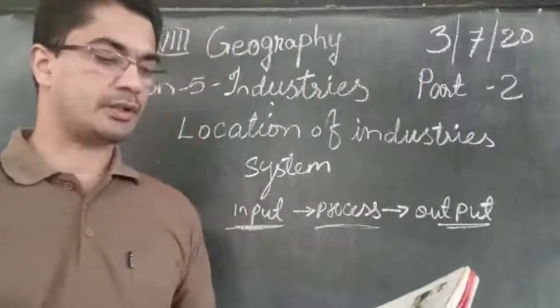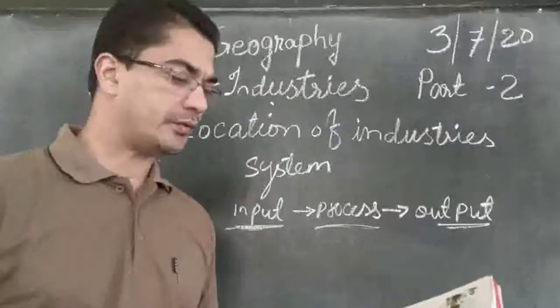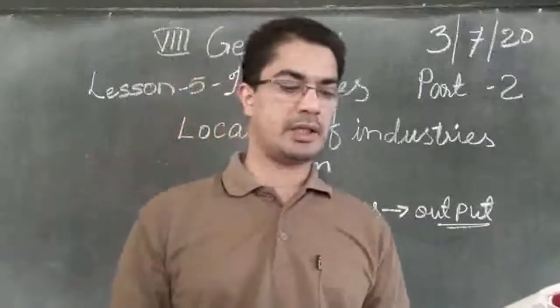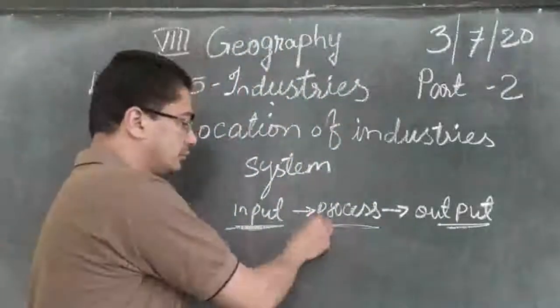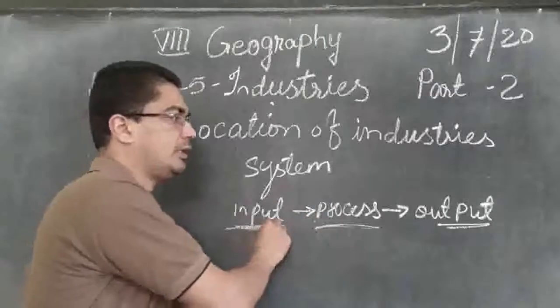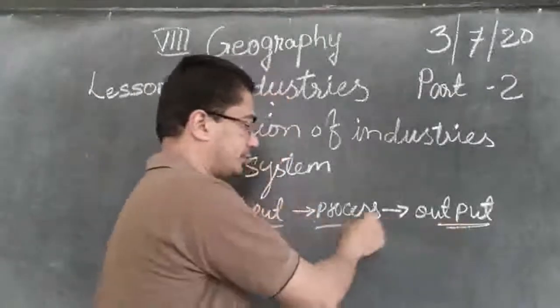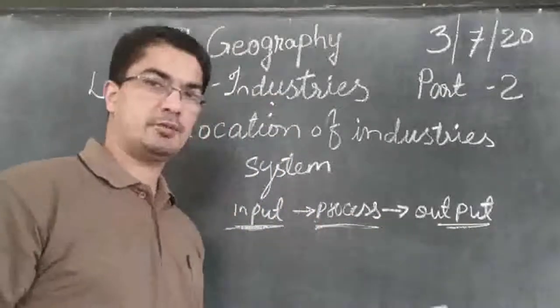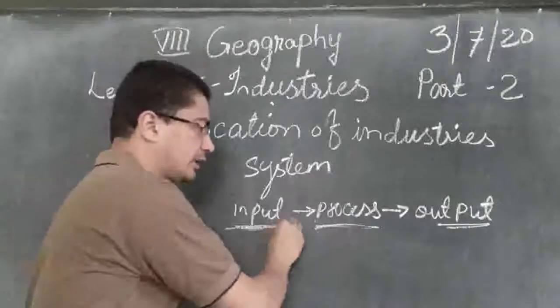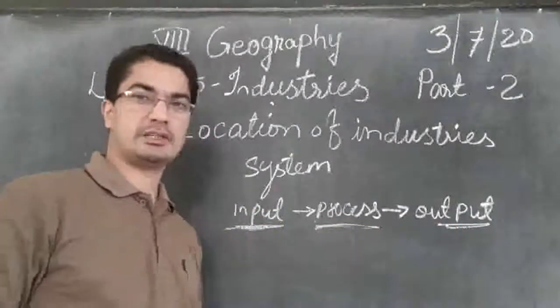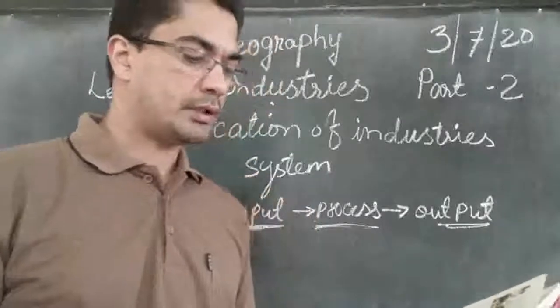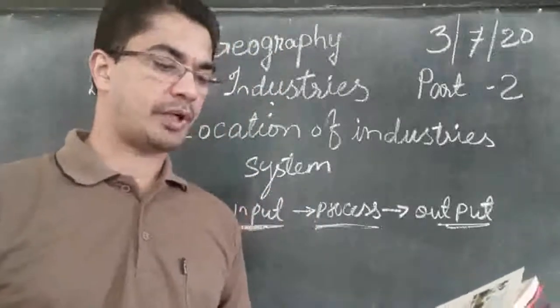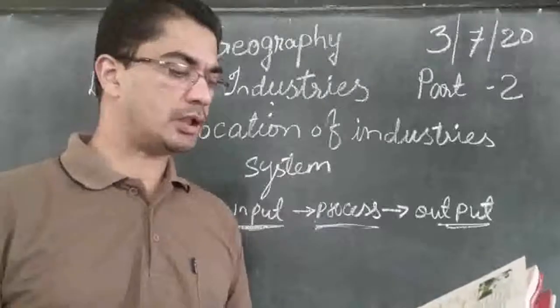Then the process includes a wide range of activities that convert the raw material into finished products. So all that activity of changing raw materials into a finished product, all the work that is in between, from beginning till the end, all that work, that is called a process. And the outputs are the end product and the income earned from it.